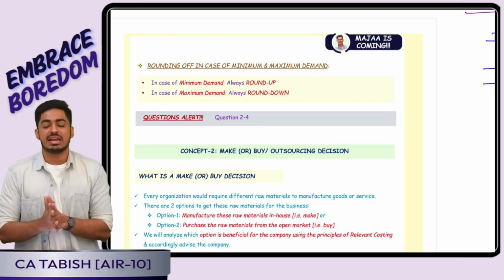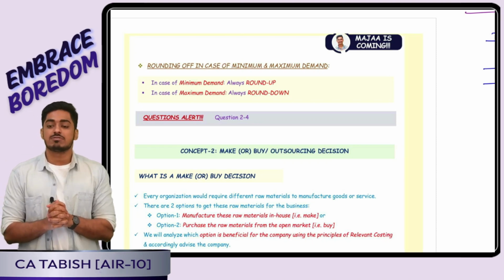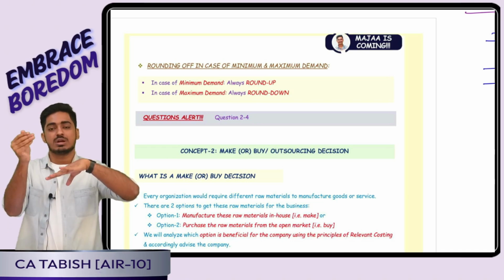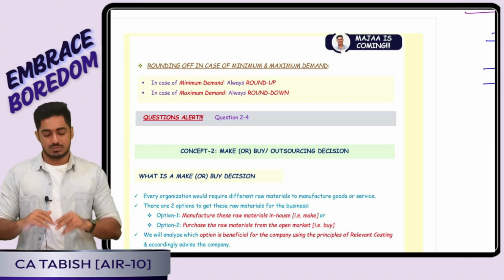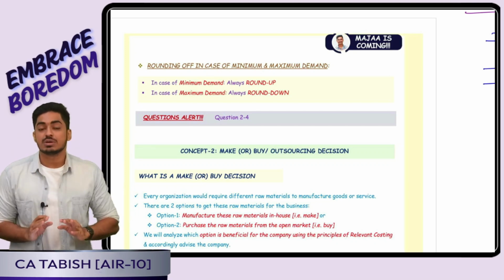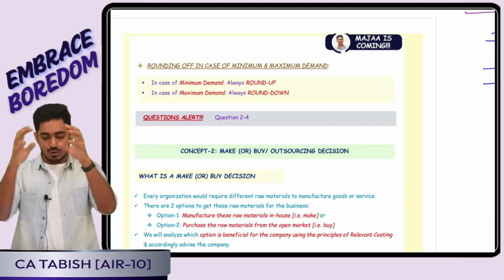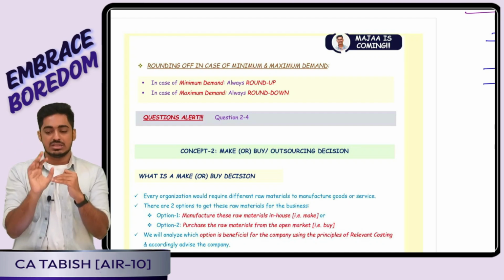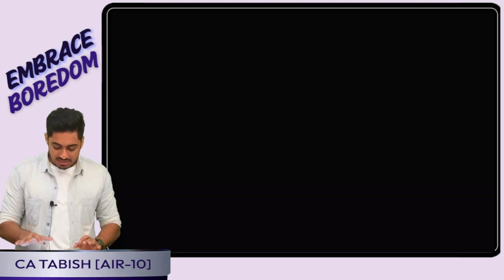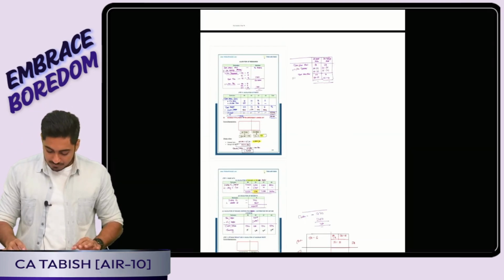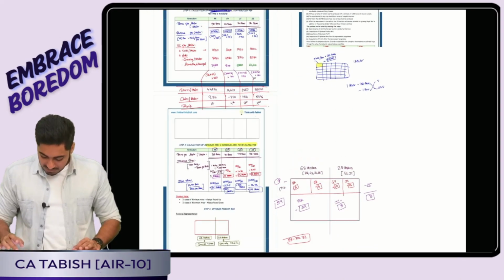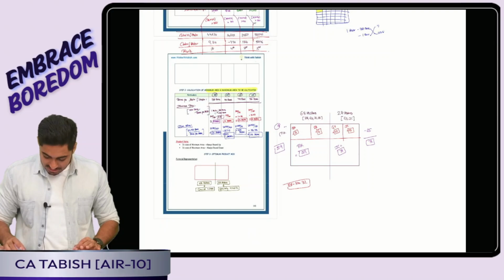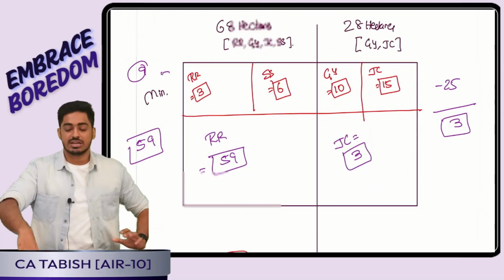Step 2, I calculated the minimum and maximum number of boxes. In case of minimum, this much at least I want, so I will round it up. Maximum means I will round it down. Step 3 was allocation. For allocation, I told you to draw a box. Total 96 is there. In that 68, I can grow anything. Balance 28 specifically I should see and only grow. First I will try allocating the minimum demand.